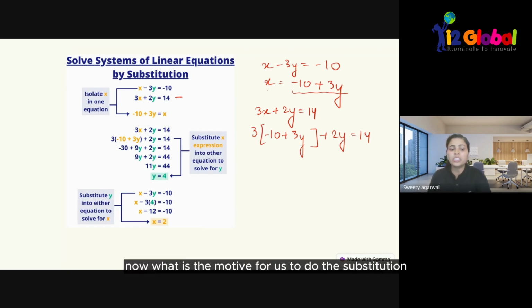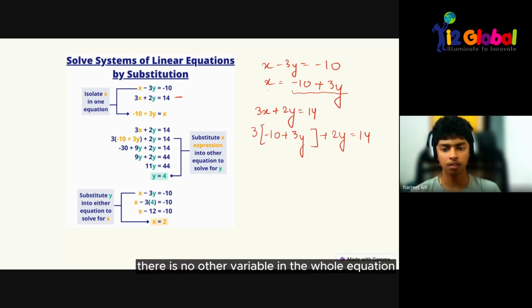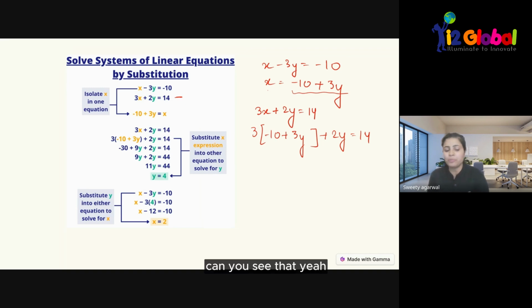What is the motive of the substitution method? To convert the whole two-variable equation into a one-variable equation. We have been learning how to solve a one-variable equation since the 8th class. After substituting, we have turned the equation into a one-variable equation. You can see there is no other variable in the whole equation.